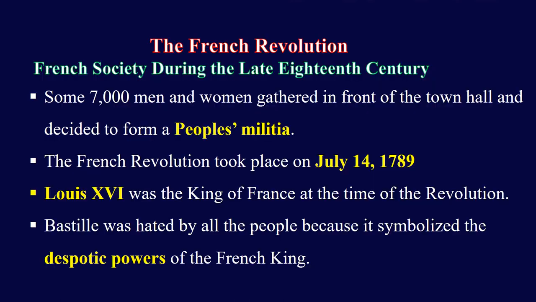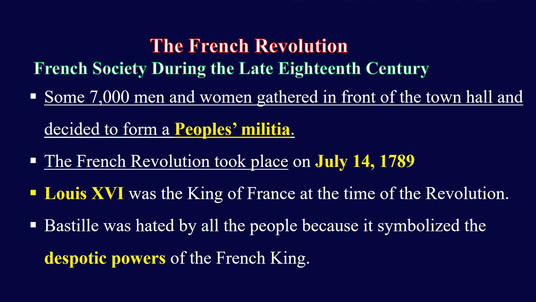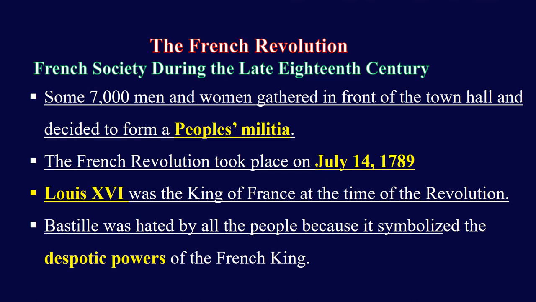Let's revise in short. Some 7,000 men and women gathered in front of the town hall and decided to form a people's militia, people's army. The French Revolution took place on July 14, 1789. Louis XVI was the king of France at the time of revolution. He was the last ruler of Bourbon dynasty. Bastille was hated by all the people because it symbolized the despotic, unlimited power of the French king.